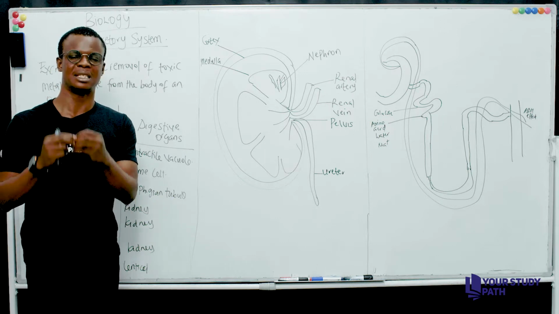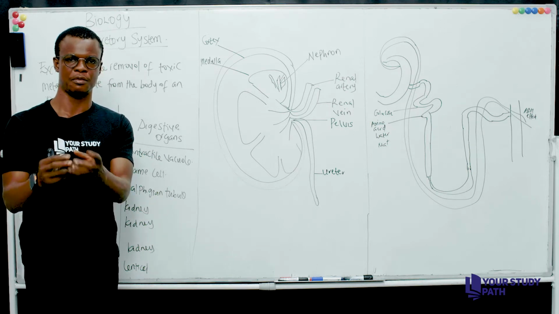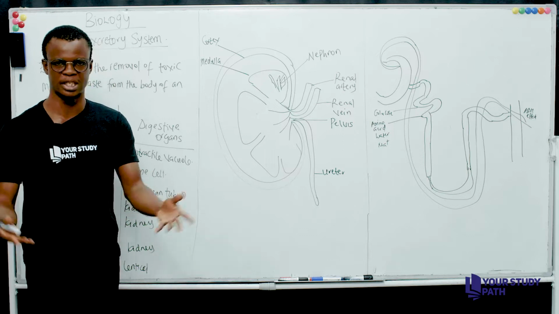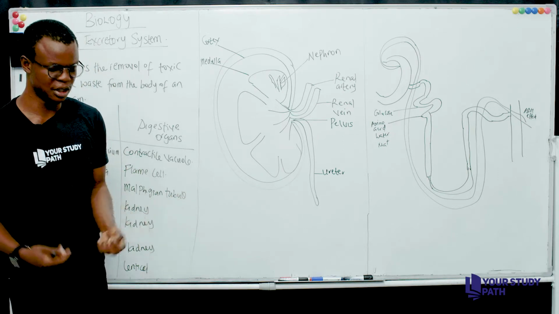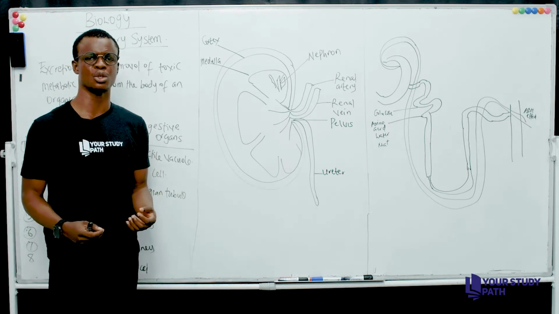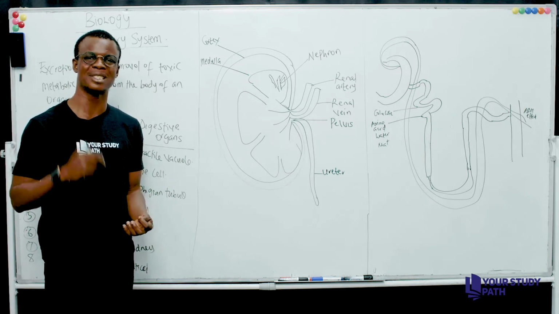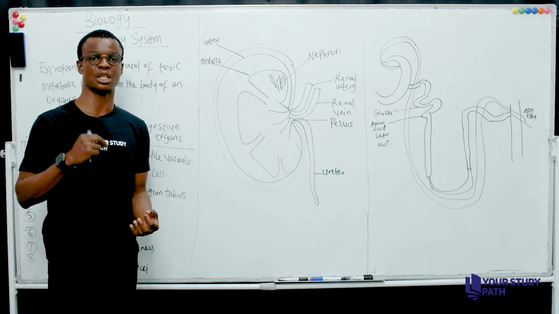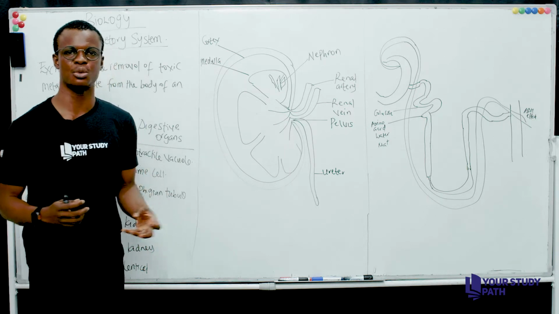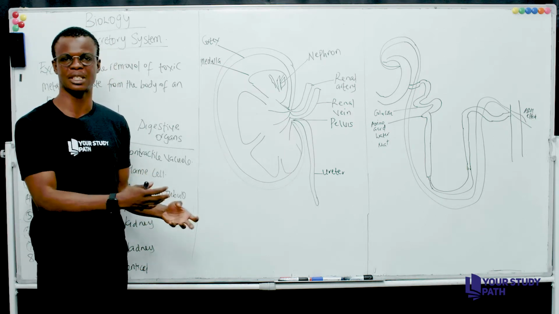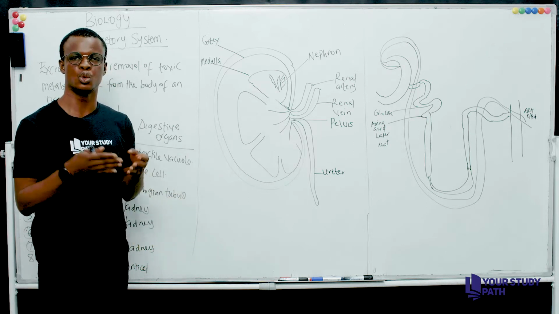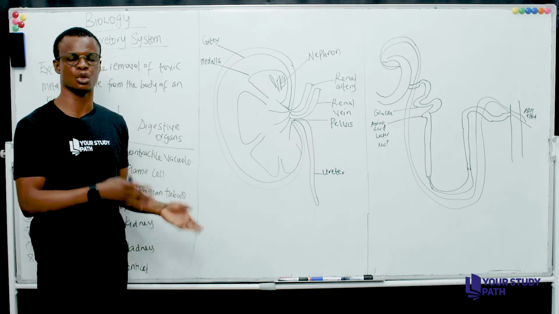Process it, they take it out of the body of a fish as a metabolic waste that is not needed in the body of such an organism. This is going to ensure that there's an osmotic balance and homeostatic balance in the body of such an organism. If these materials that are not needed are left there, it will lead to the eventual death of such an organism.